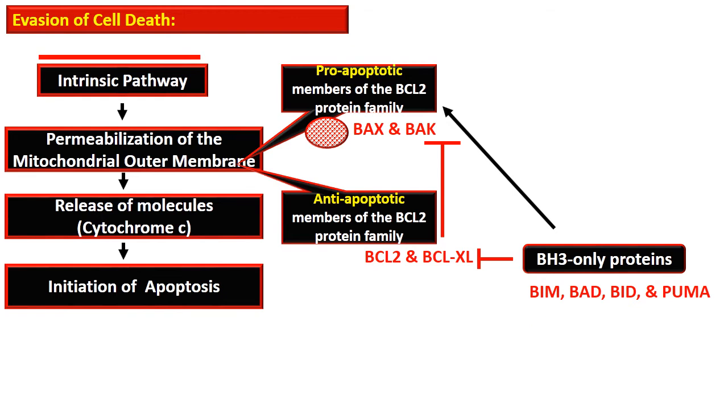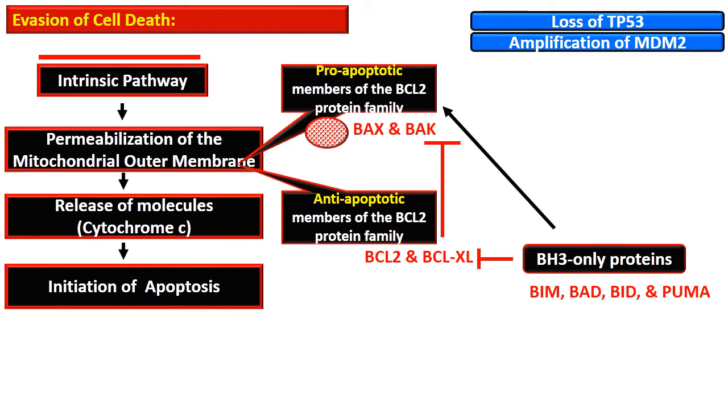How does the cell evade apoptosis or programmed cell death? It does so by two mechanisms. One is the loss of p53, directly, or indirectly, through diminished function of p53 by the amplification of mouse double minute 2, or MDM2.